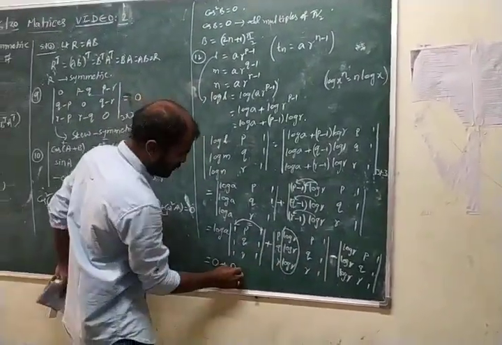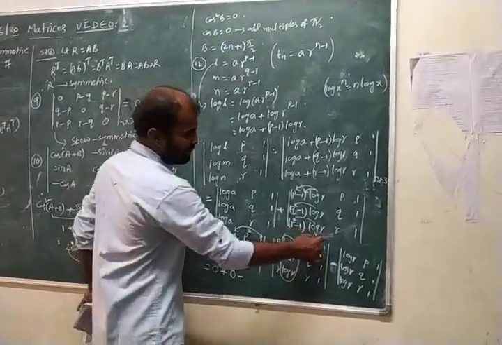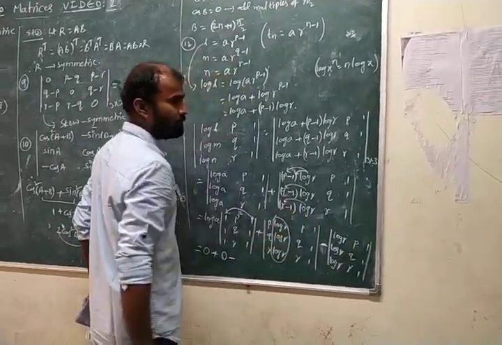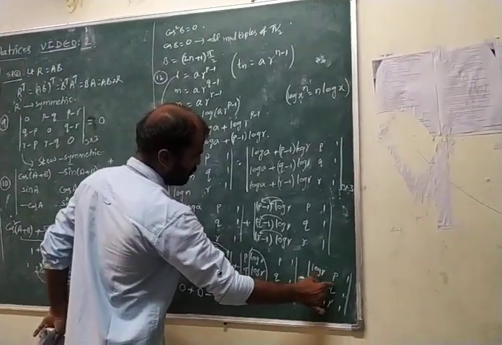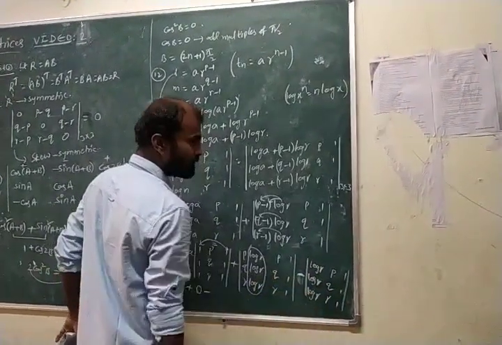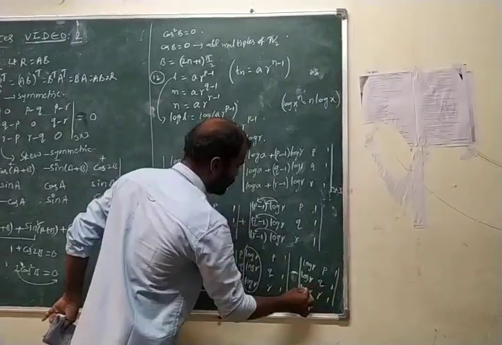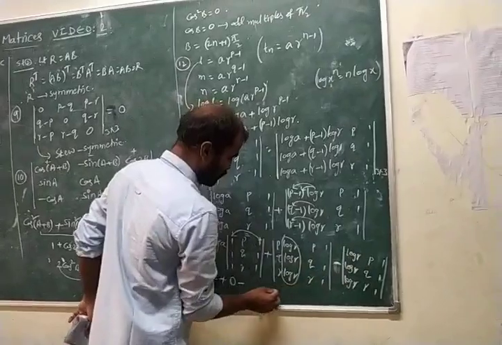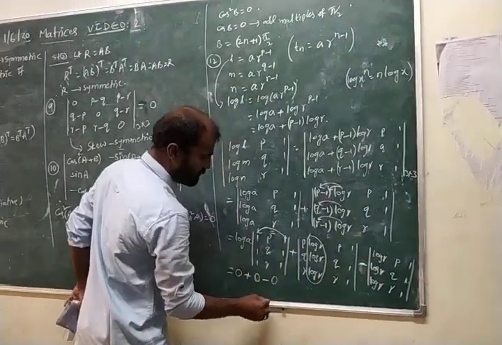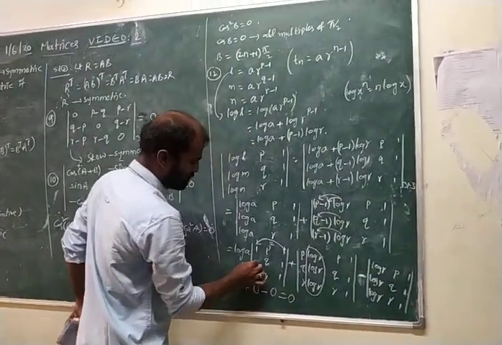Now come to the third determinant, minus of. Here bring log r common from the first column. By taking log r common, we get 1, 1, 1, p, q, r, 1, 1, 1. Again in the third determinant, the first column has 1, 1, 1 and the third column is also 1, 1, 1. If any two rows or any two columns are the same, then the value becomes 0. So this determinant value is 0.